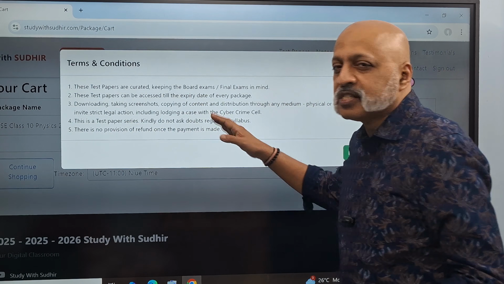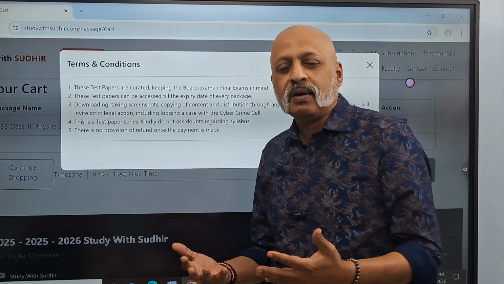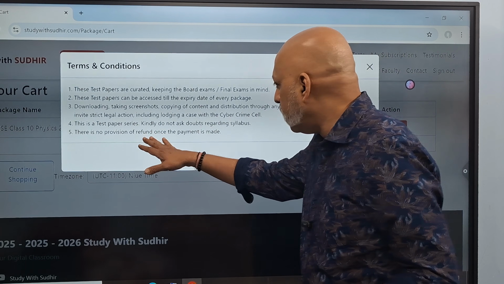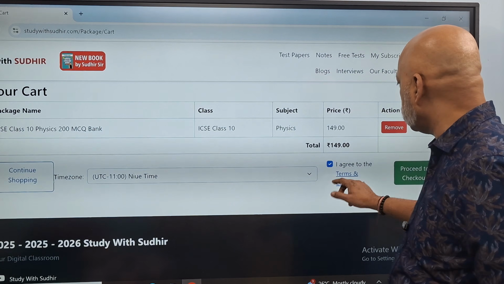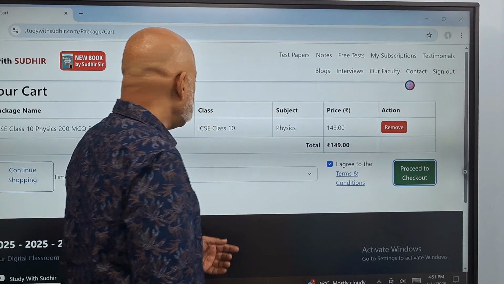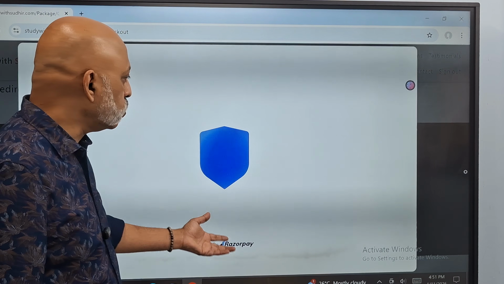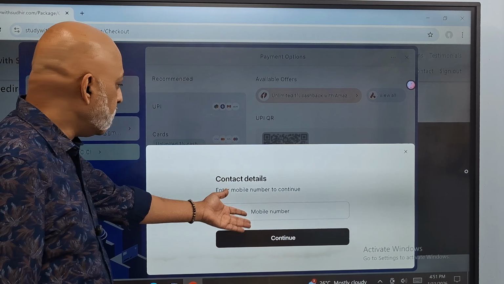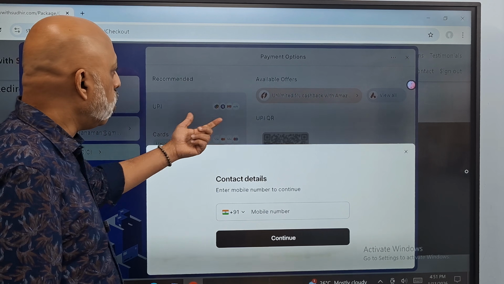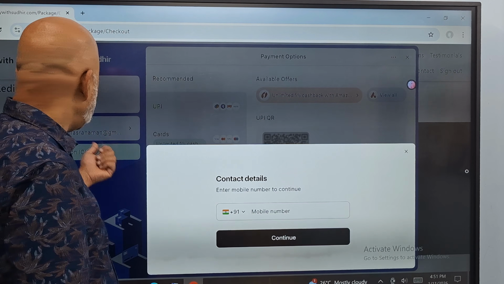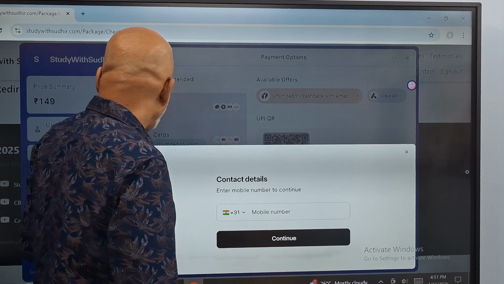This is a test paper series. Kindly do not ask too many doubts. I try to reply to doubts, but don't make it too many because it becomes a little difficult, right? No process of refund. So you agree to that, and then you proceed to check out, and that's when it will take you to the entire payment gateway, and you can use your UPI code or whatever. Since I have not entered it, it will not come. You need to enter it, and then you can use it to access it.